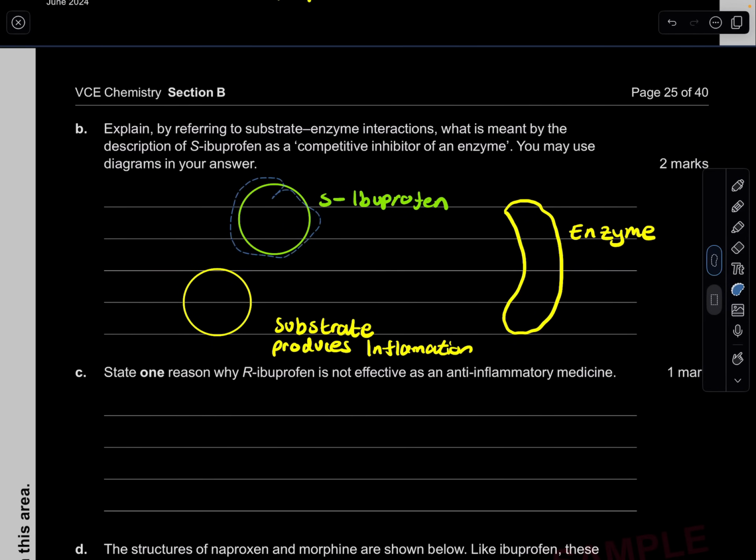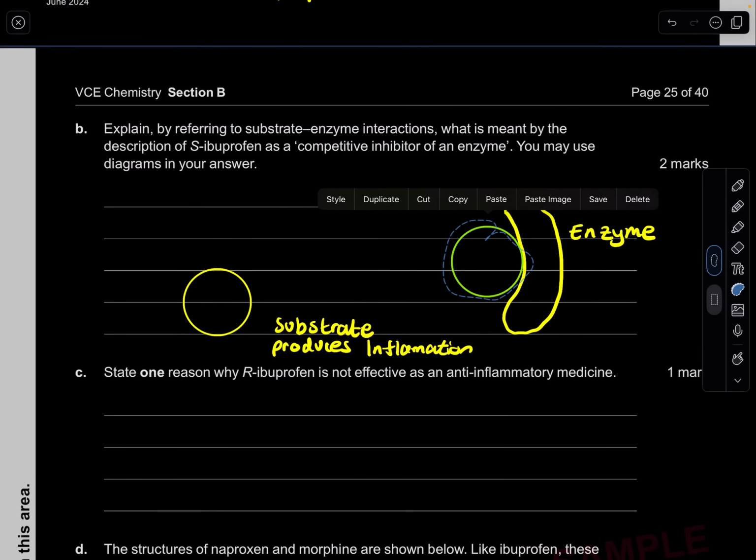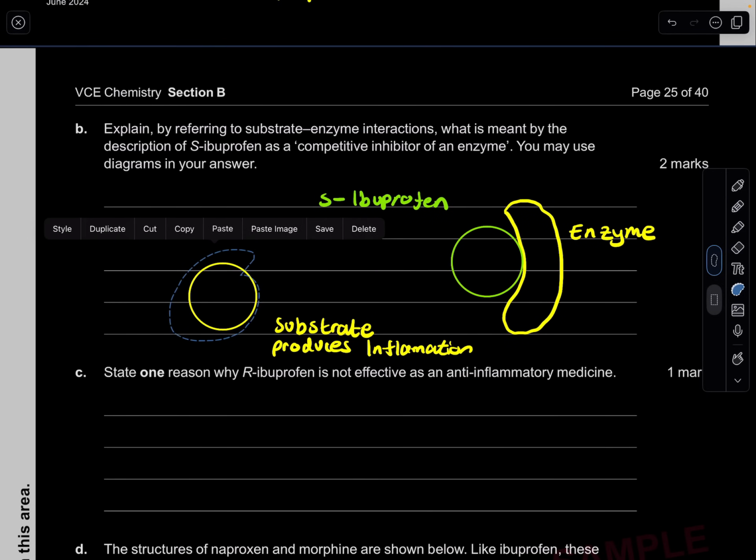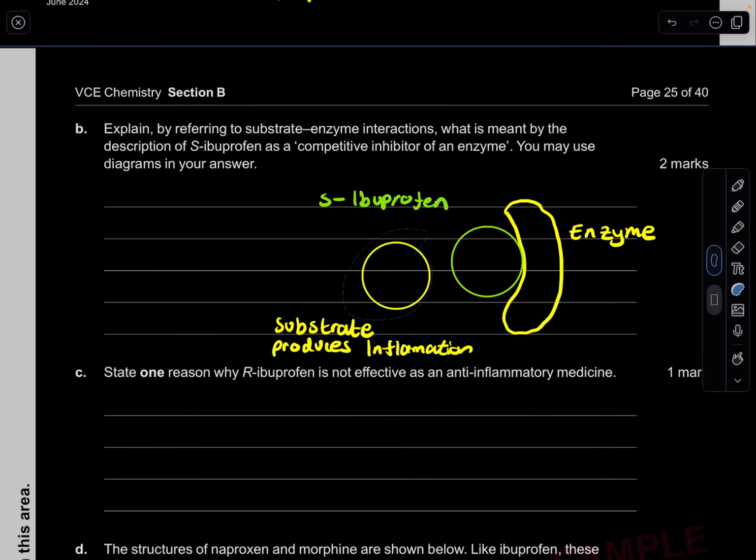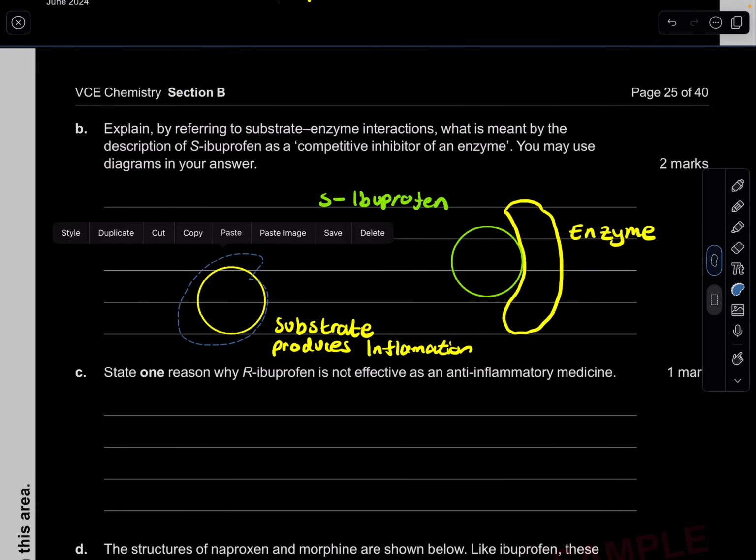But because S-ibuprofen is much stronger, it's able to take the position of that substrate and hence fit in the enzyme. And now, guess what? This substrate, the one that produces that inflammation, is not able to fit in there. It doesn't have anywhere to go. And so that is why S-ibuprofen is what we call a competitive inhibitor. It stops the substrate from producing those prostaglandins and hence inflammation.